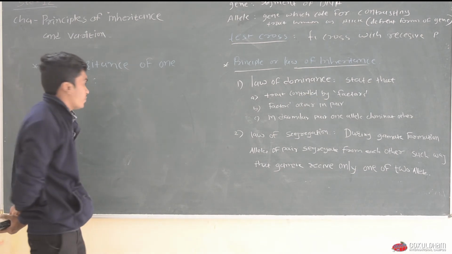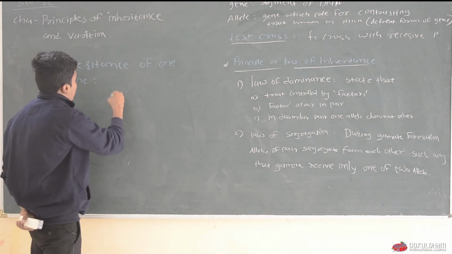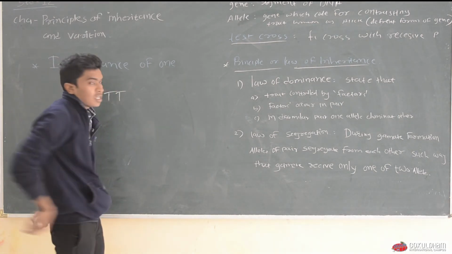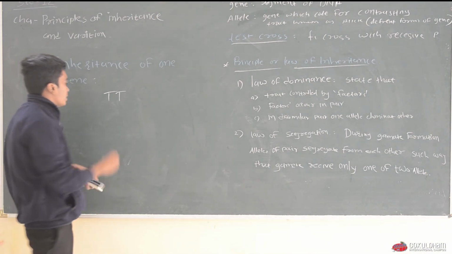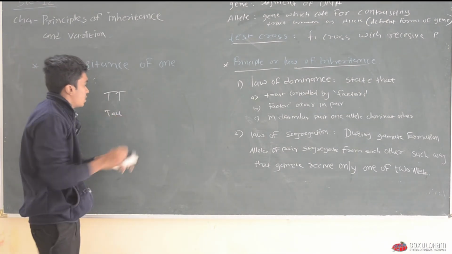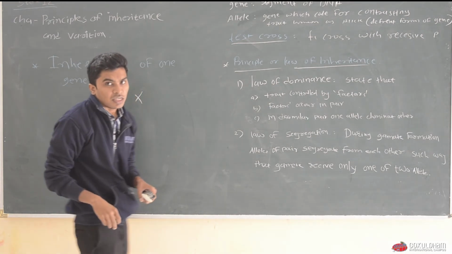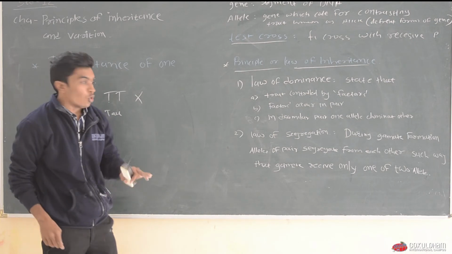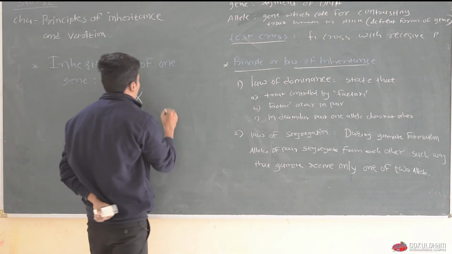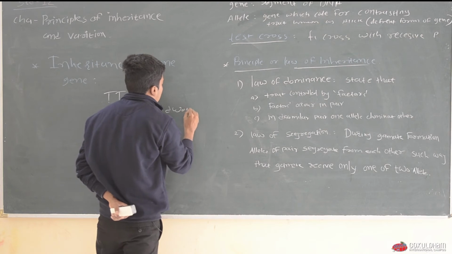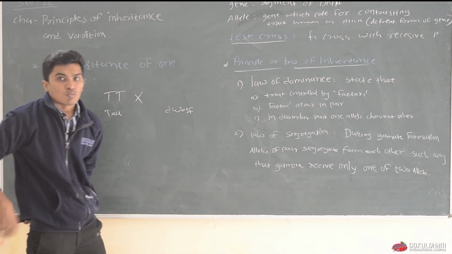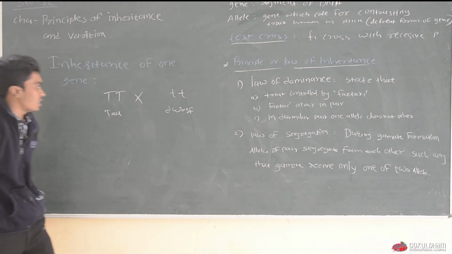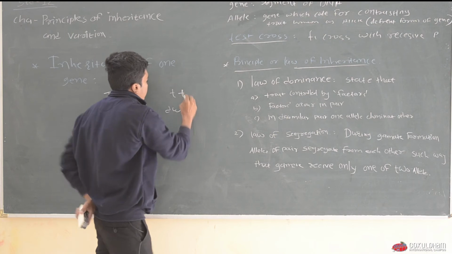For our understanding, let's take a T. T for a tall plant, which is taken by Mendel, and it is a pure line. That's why we take two alleles of the same gene for a dominant gene. Okay. Another, the dwarf plant, is having both alleles the same, which we take in a small letter.